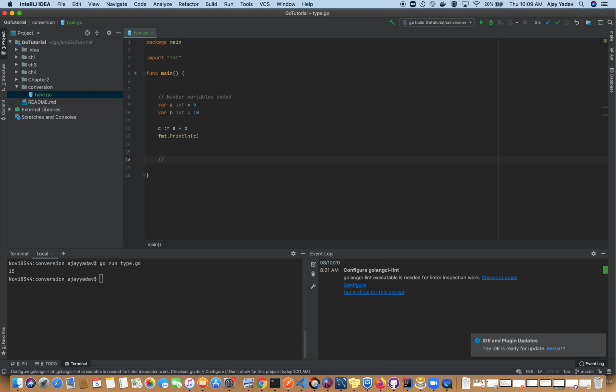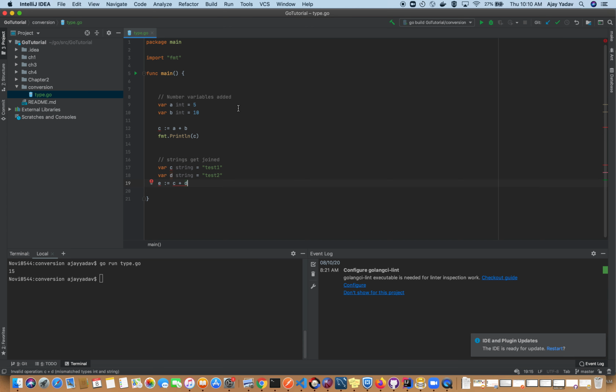So for example, strings get joined. Here I declared c with string type and its value is test1, and d is a string with test2. Then I define a variable using the shorthand operator, c plus d.